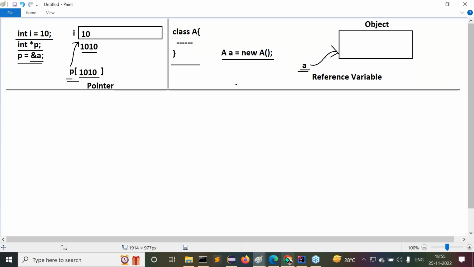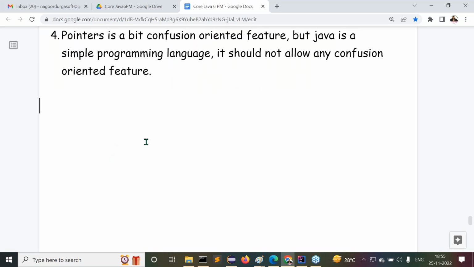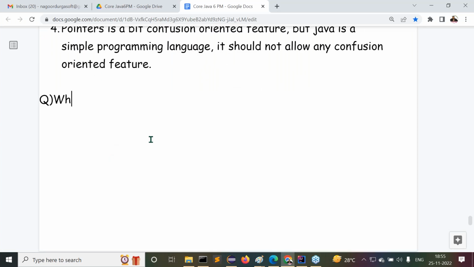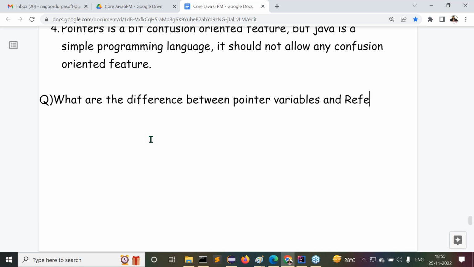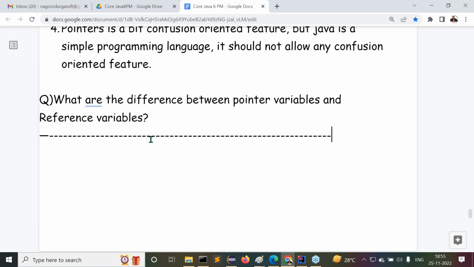That's why my other interview question here is: what are the differences between pointer variables and reference variables? This is my question.